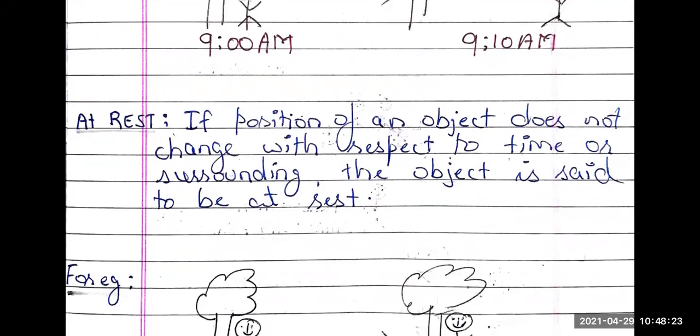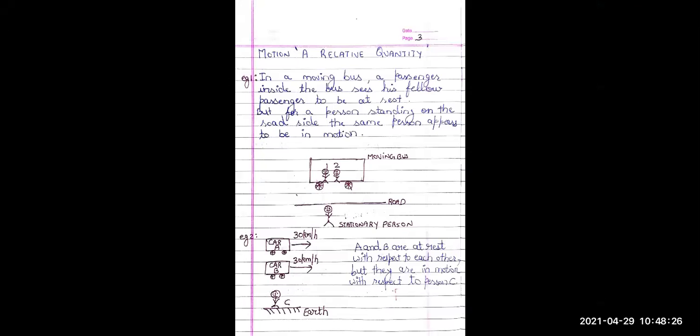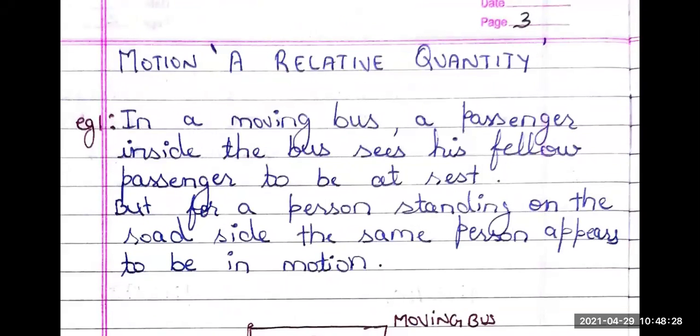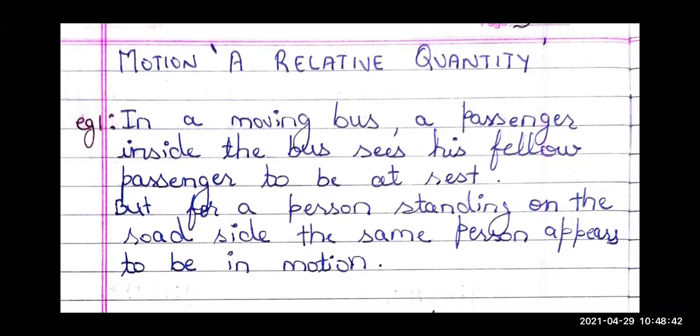Okay. Now next, children, we are going to try to understand that motion and rest are relative quantities. They are not absolute quantities. It means, children, you cannot say that a particular object is absolutely at rest. Suppose you are sitting on your chair and attending this online class, right? If I ask you, beta, are you at rest or in motion? You will say, ma'am, I am sitting on my chair, so I am at rest.